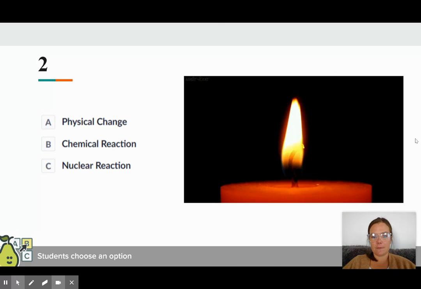Next, what about this one? Which type of reaction is it, and what is your evidence to support that? So this is a chemical change. Anytime we have the burning of something, there is heat being released, and that heat tells you that there is a chemical change happening. We can't undo burning something, right? So it is a chemical change.